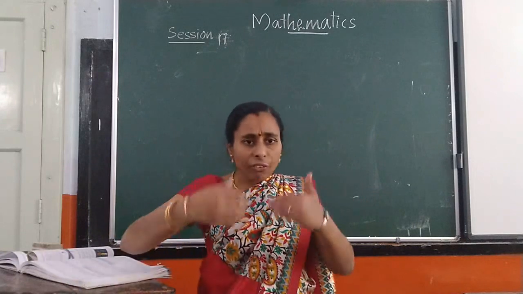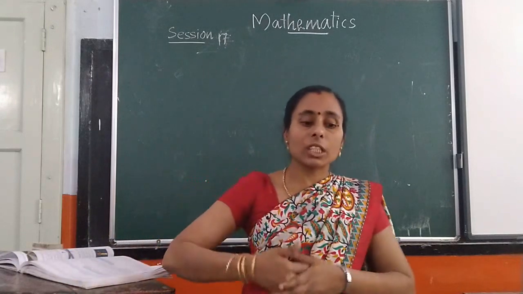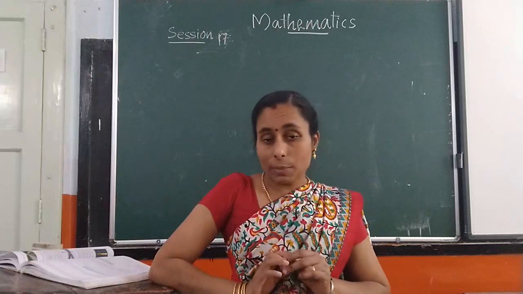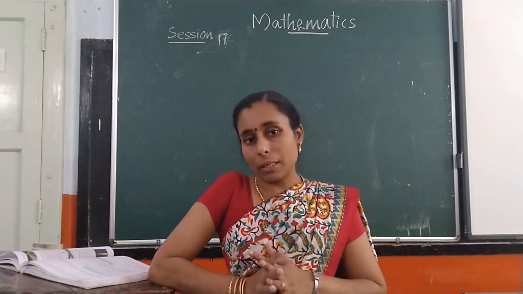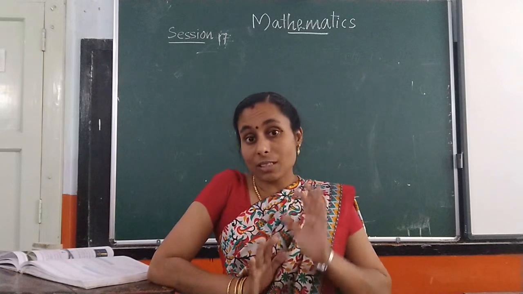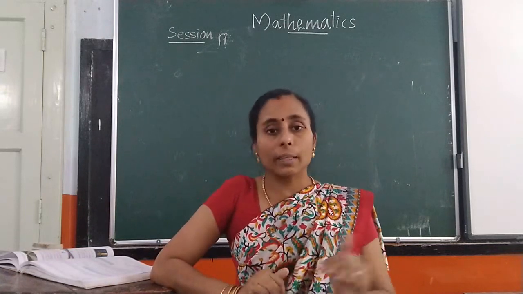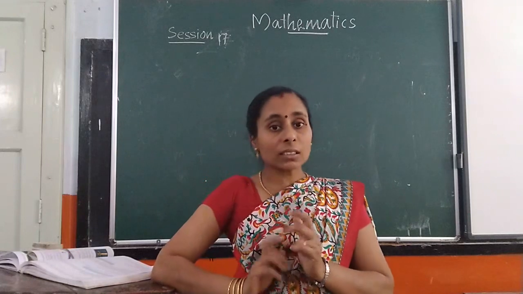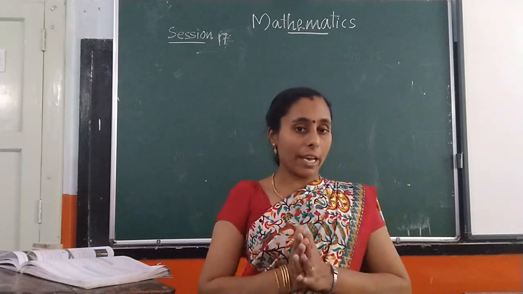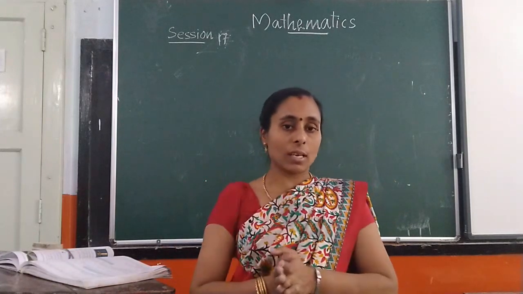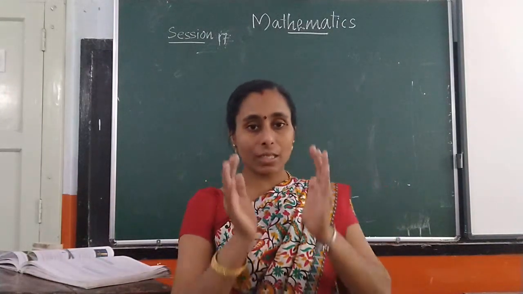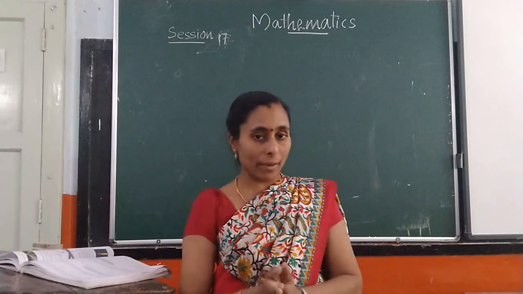Then, what is the difference between 2D shapes and 3D shapes? 2D shapes have length and breadth. They don't have height or depth. But 3D shapes have length, breadth and height. 3 dimensions are there, but 2D shapes have only 2 dimensions, that is length and breadth.